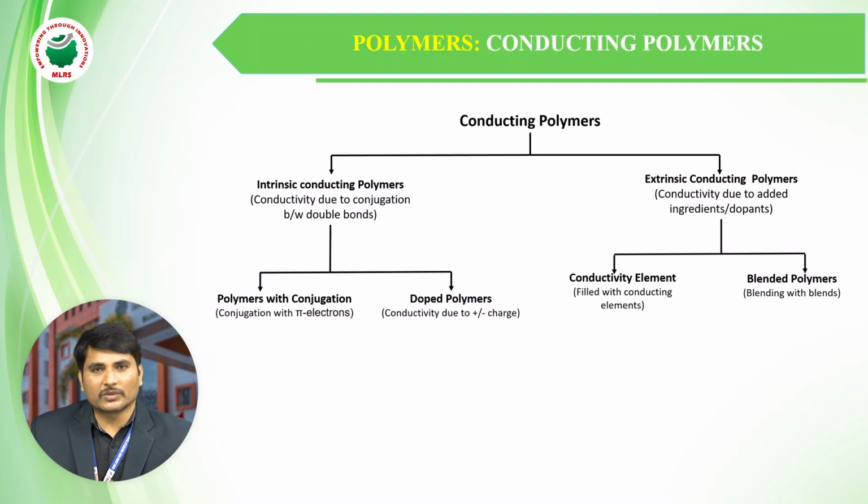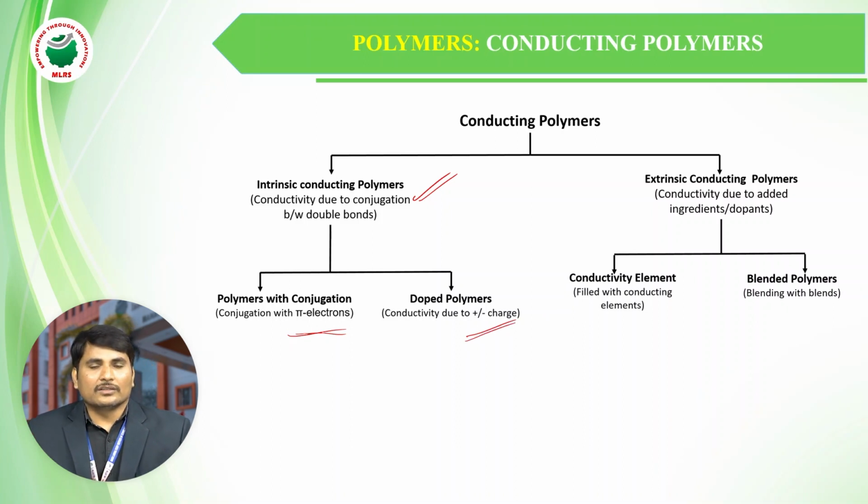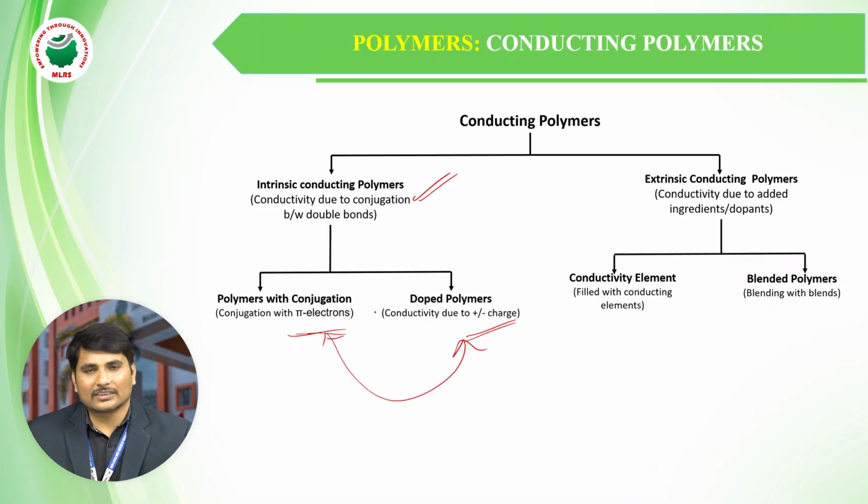Conducting polymers are of two types: intrinsic conducting polymers and extrinsic conducting polymers. Intrinsic conducting polymers exhibit conductivity due to pi electrons, that is, conjugation, and due to positive and negative charges. These two come under intrinsic conducting polymers.